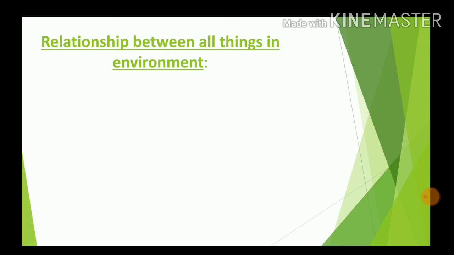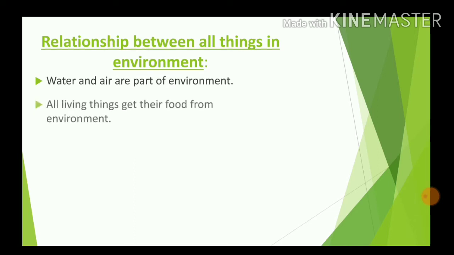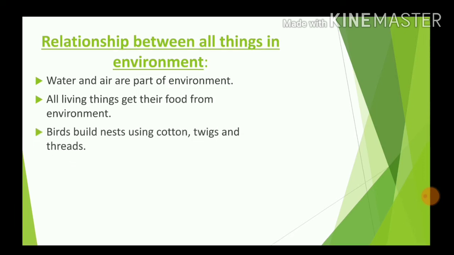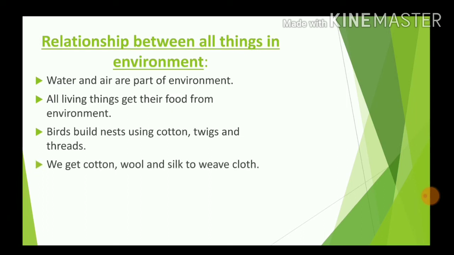Relationship between all the things in our environment. Water and air are important parts of the environment. We cannot live without them. All living things get their food from the environment. Birds too build their nest using cotton, twigs and threads. We get cotton, wool and silk to make clothes from the environment.